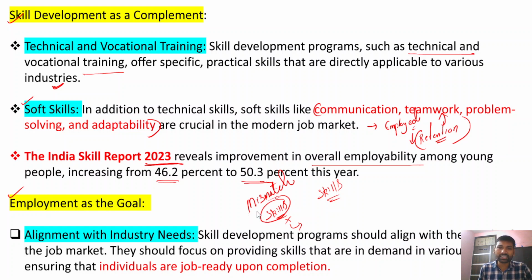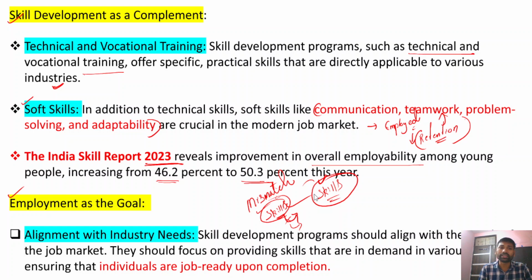Maybe those skills are outdated. So there should be constant academia industry linkages. Whenever there are constant industry academia linkages, there's a probability that the candidates would be imparted with industry relevant skills. Now when there are industry relevant skills, he would be readily employable.